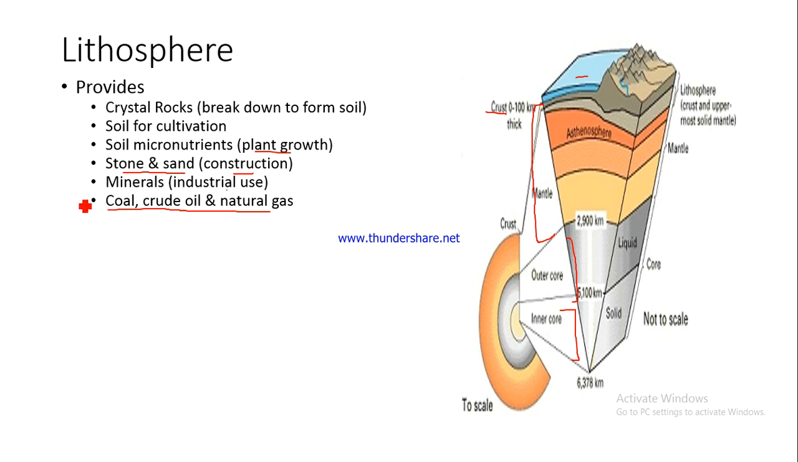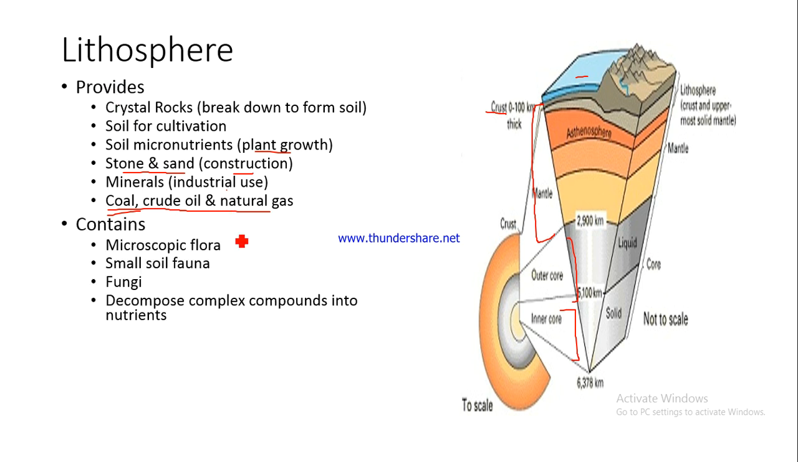So you have to do what? You have to basically dig the lithosphere, the upper crust, to obtain coal. Likewise, you have to dig the crust to harness crude oil which is available beneath the earth surface. So all these sources of energy which we use in industries, for other purposes, transportation also, are also made available by the lithosphere. Is this fine? Now let's have a look at what the lithosphere contains.